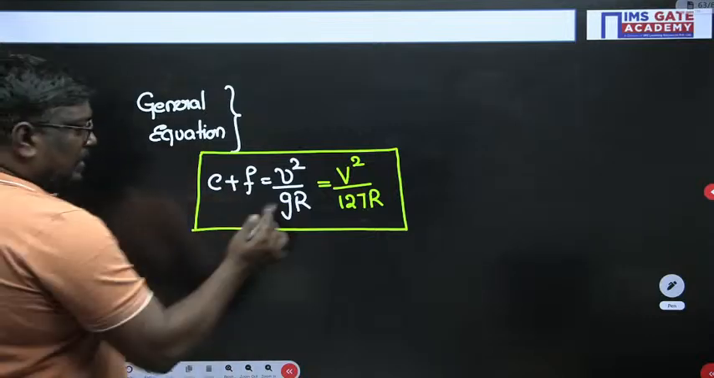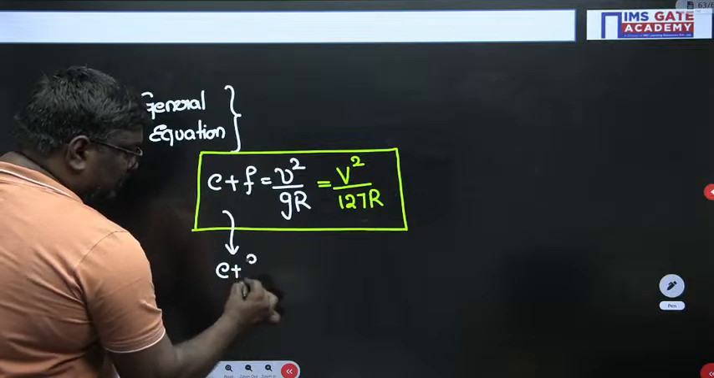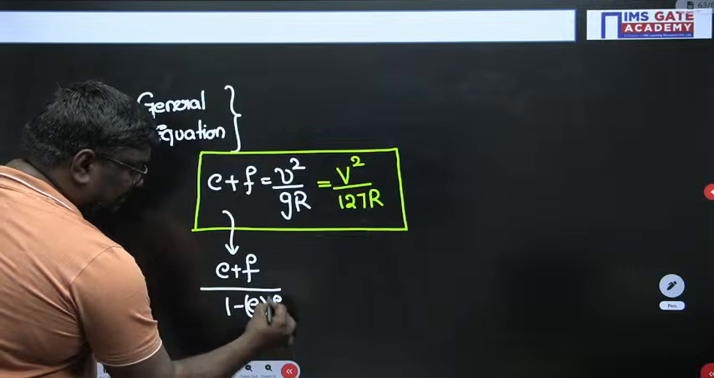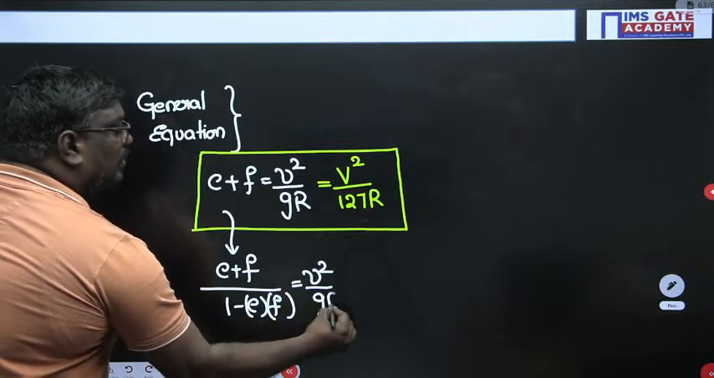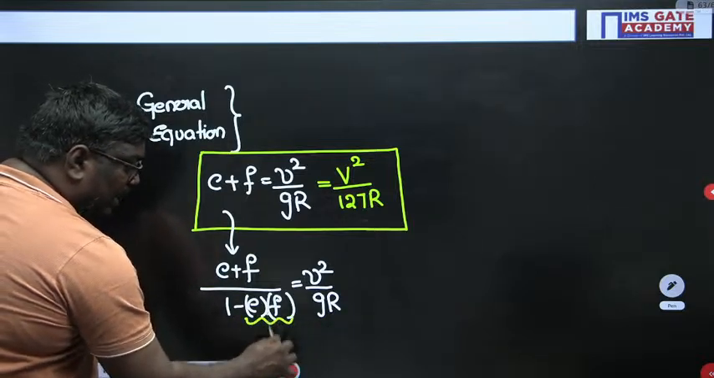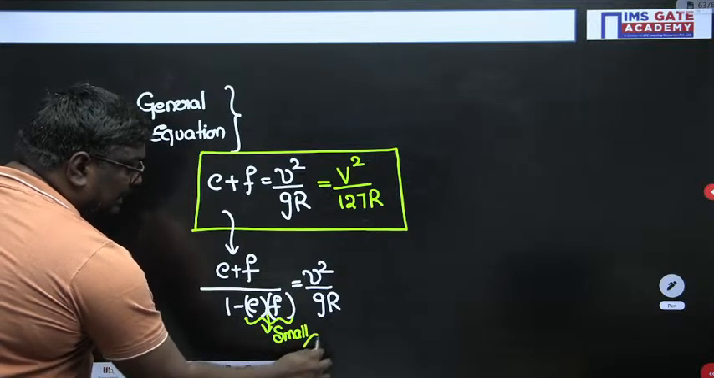Now see students, actually this formula, if you be specific, will be (e plus f) divided by (1 minus ef) equal to V square by gR. Actually this is the actual formula, sir. But the e into f value will be very small, so we are neglecting this.